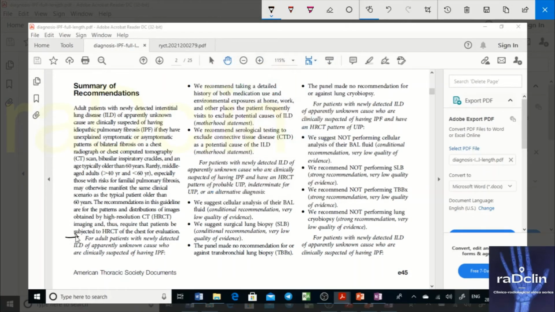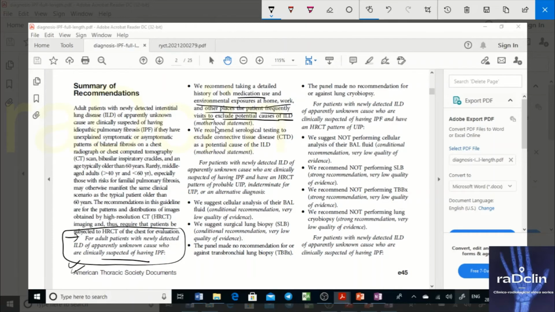For adult patients with newly detected ILD of apparent and unknown cause, who are clinically suspected of IPF, we recommend taking a detailed history of both medication use and environmental exposure at home, work, and other places the patient frequently visits to exclude potential causes of ILD.